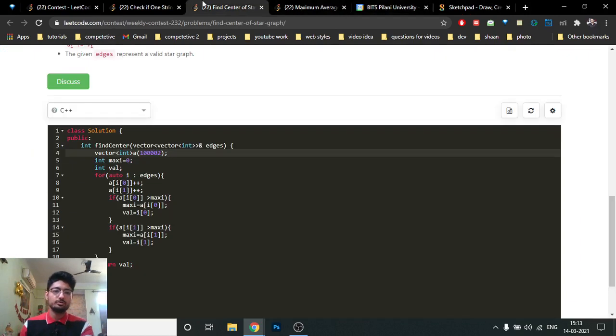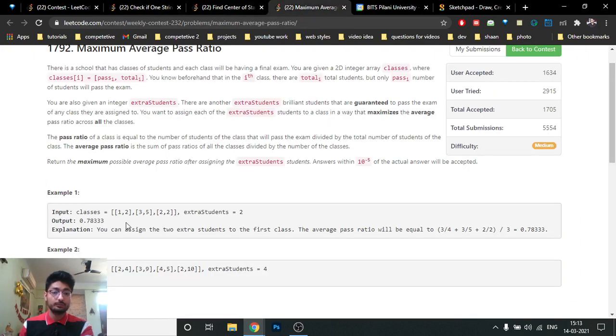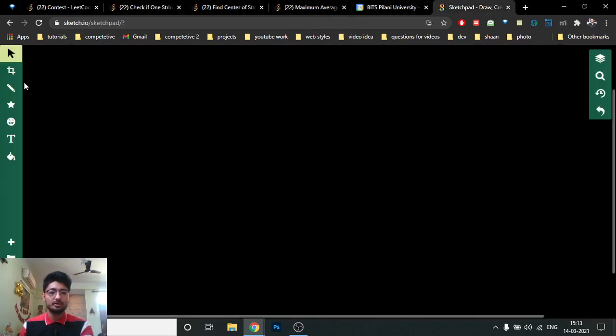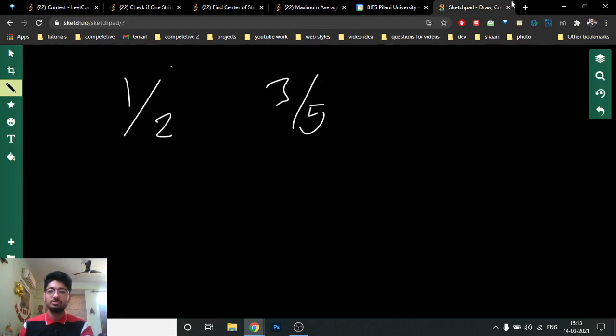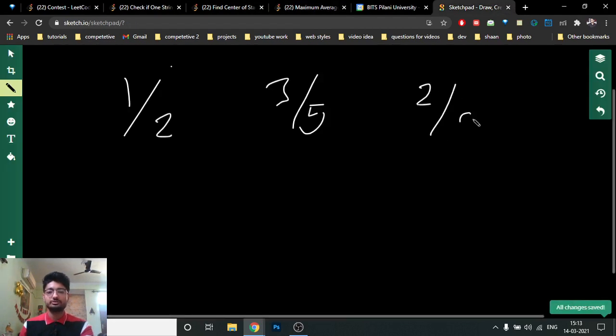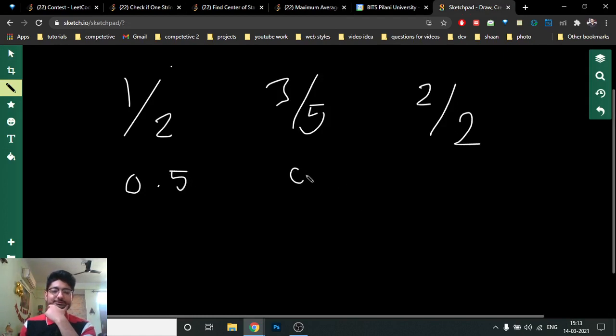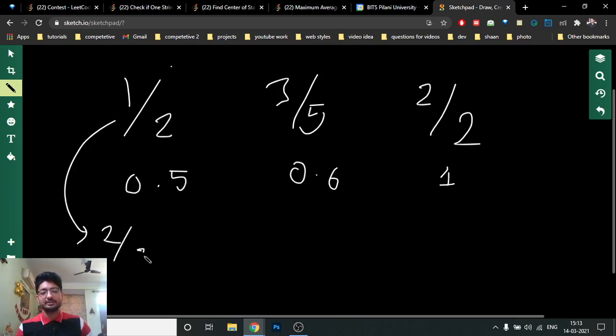So I'll tell you. Take 1/2, 3/5, and 2/2, and you have 2 extra students. As you can see, these are 0.5, 0.6 and 1. So obviously it's better to insert the student in the class with the minimum ratio. Insert in this one, and it becomes 2/3, which is 0.667.